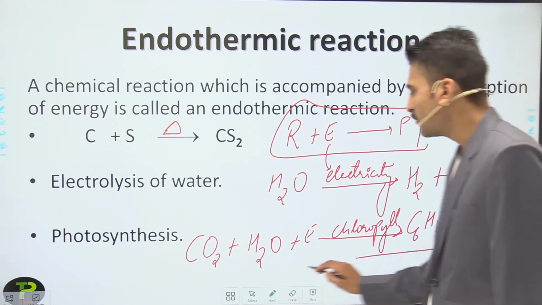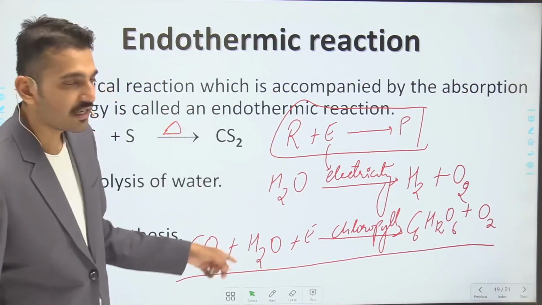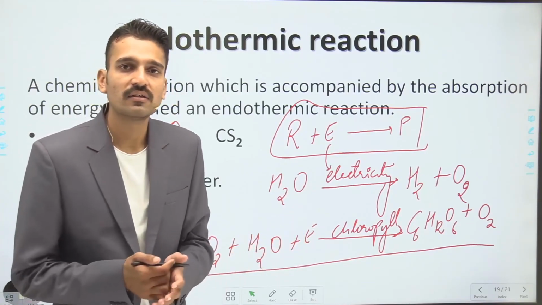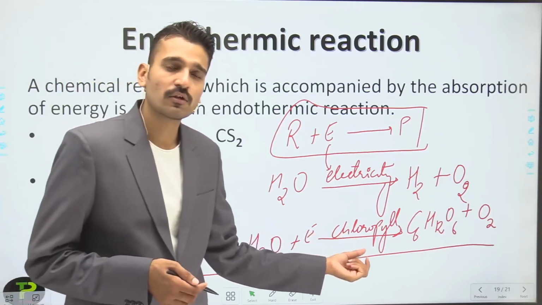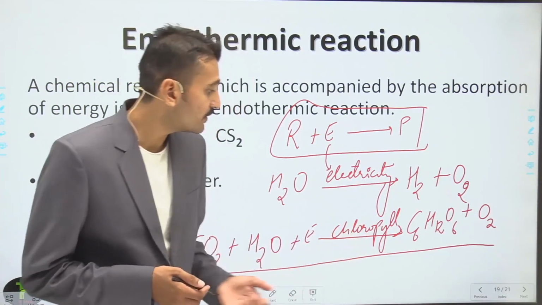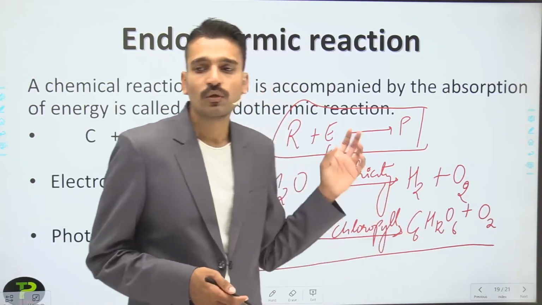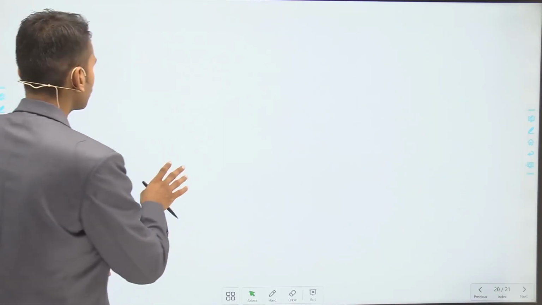So in this reaction, carbon dioxide and water are the reactants, and energy is shown, and that energy is the sun's energy. Chlorophyll is the pigment present in green plants, and it forms these products. So the photosynthesis reaction is also an example of an endothermic reaction.